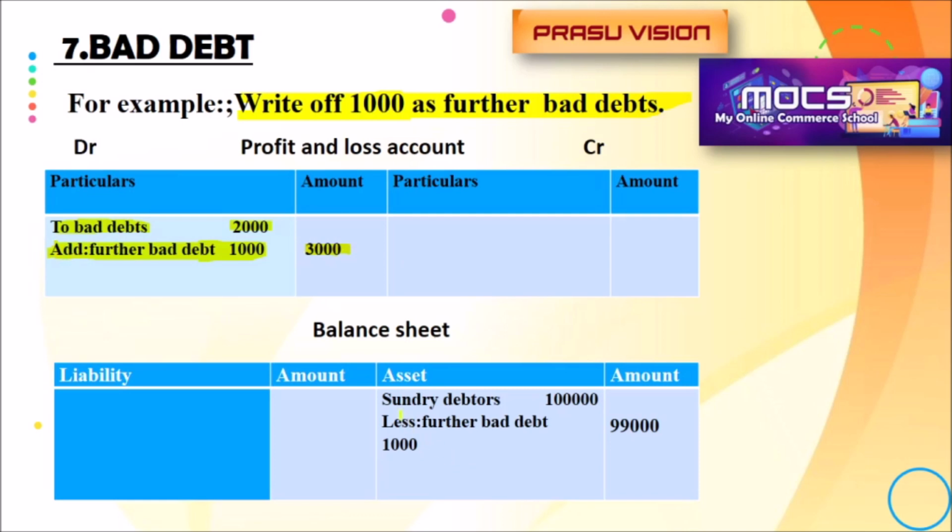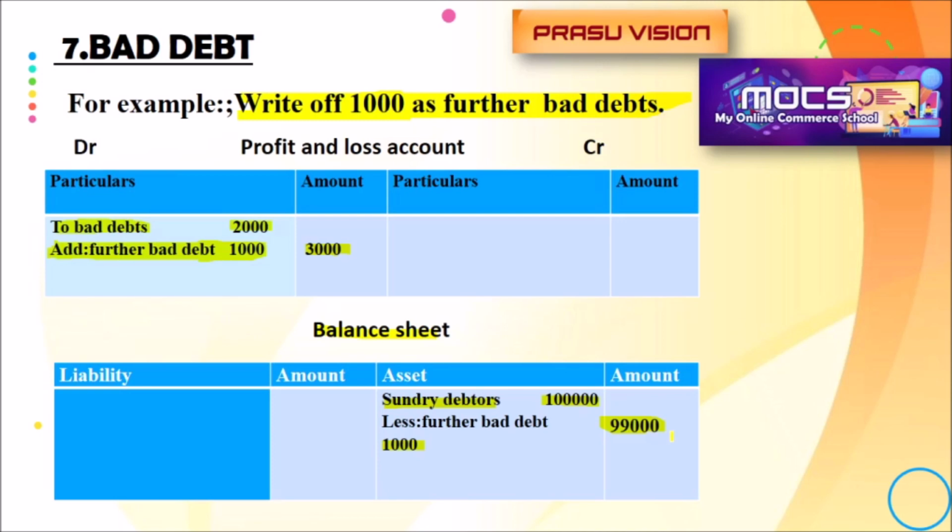And when we prepare the balance sheet, we have to deduct this amount from debtors, because again 1,000, the person who purchased for ₹1,000 is not interested to pay the amount. So it will reduce the value of debtors. That is why we are deducting that amount of further bad debt from debtors. So now we are expecting the amount from debtors, 99,000.